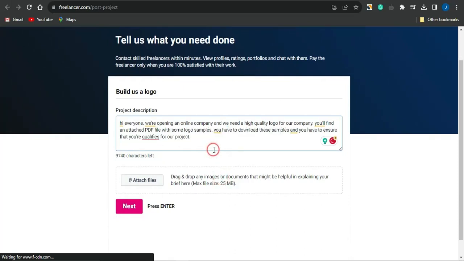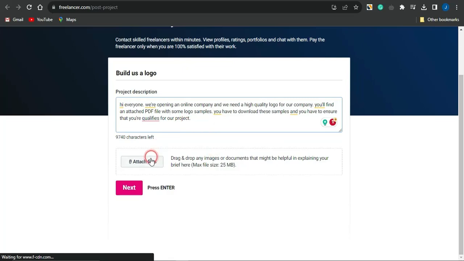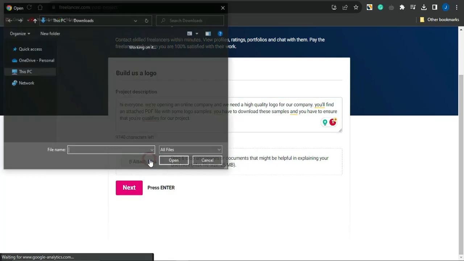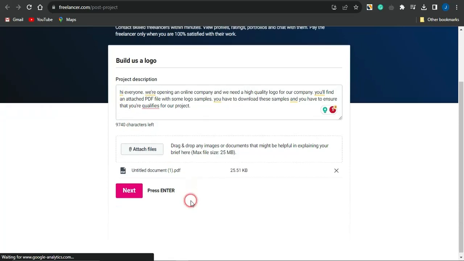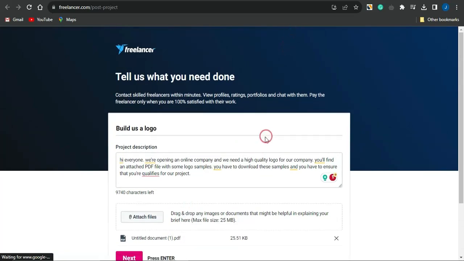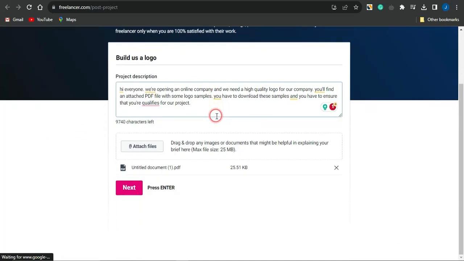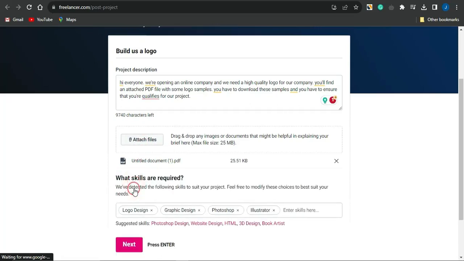And if you do that, you want to simply click on attach file, and for that attached file, you want to select that PDF which you downloaded from the Google Docs. And once you download that, guys, you can simply take advantage of that. So once that file has been attached, I'm just going to click on next.